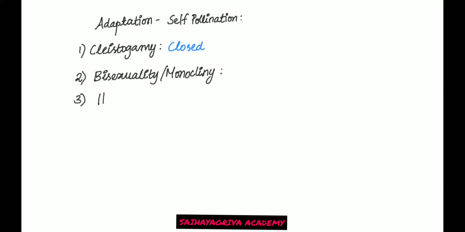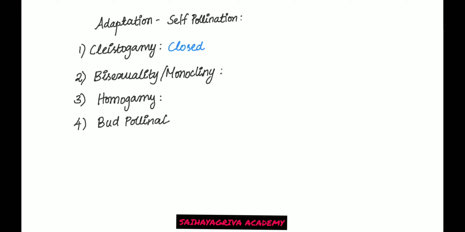Third condition is homogamy. So what is this homogamy? The male and female reproductive parts present within the same flower will mature at the same time. When they mature at the same time, the chances of self-pollination will automatically increase. So that is homogamy. The fourth condition is bud pollination.